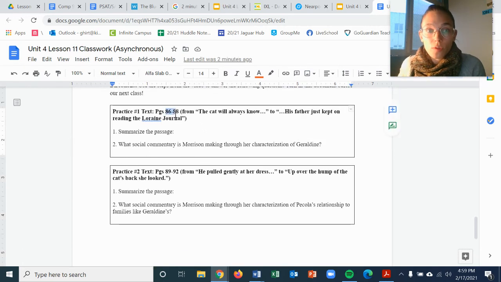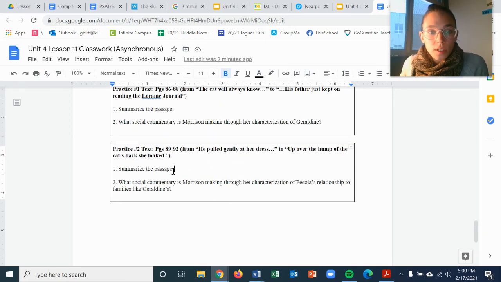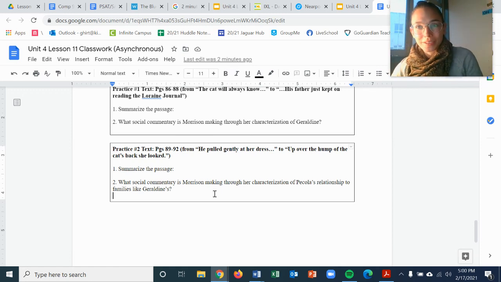So there's 2 more sections from this chapter that you're going to look at. So page 86 and then page 89, 2 more passages. These are in the physical book. I will add the PDF page numbers as well. So yeah, these should be complete. So summary and what is the social commentary that Morrison is making in these passages. These should be complete by our next class, and you will be responsible for discussing your answers to these questions. So please make sure you get them done.